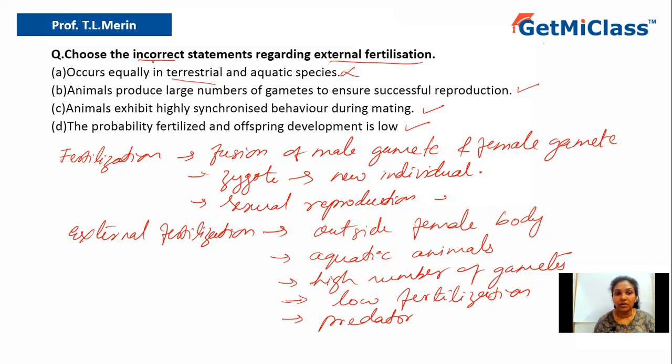But according to the question, we have to look for the incorrect statement. So which is the incorrect statement? Option A is the incorrect statement. Why? Because in case of a terrestrial animal, external fertilization doesn't occur. So the correct answer, the incorrect statement, is option A.